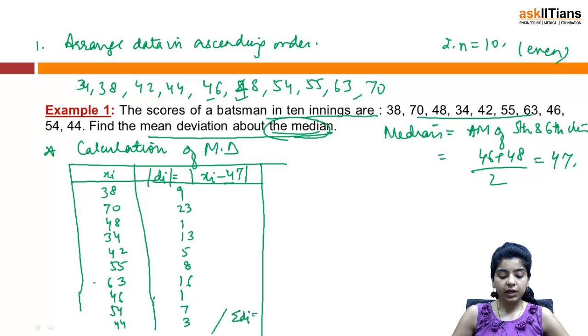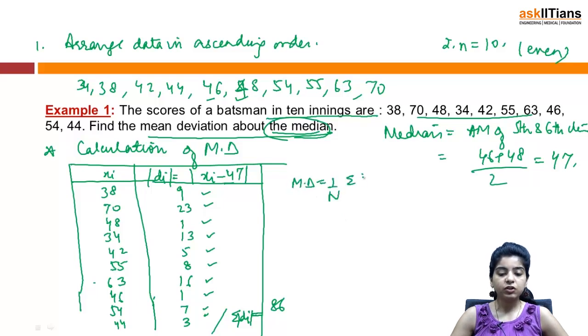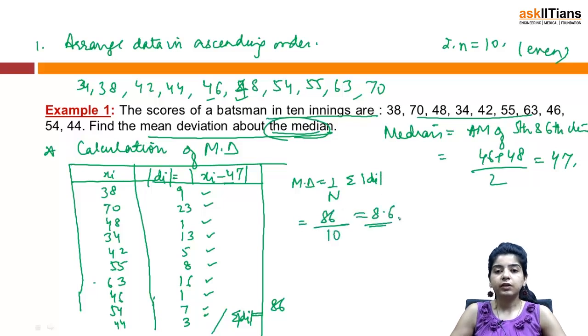Calculate your summation of modulus di. You can just add up these terms. We have 23 plus 9 is 32, 33, 46, 51, 59, 60, 76 and 86. So we have summation of modulus di is 86. So mean deviation is 1 by n summation of mod di, that is equal to 86 by 10, that becomes 8.6. So this is how you are going to calculate your mean deviation.